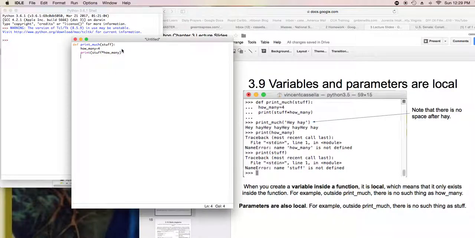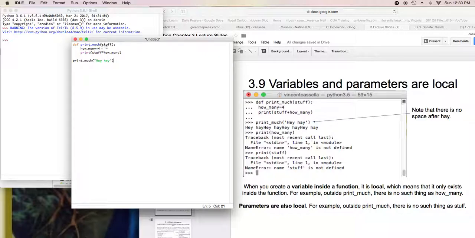Now, if I want to run that function, I'll say print much, and I will insert hey hey. Let's run that function. Well, let's see, what do we think should happen? I've got the function print much, and I've inserted hey hey into the argument. That argument is going to be assigned the variable name stuff.